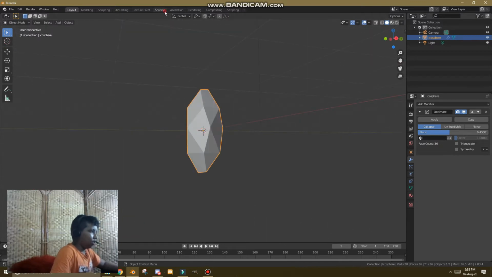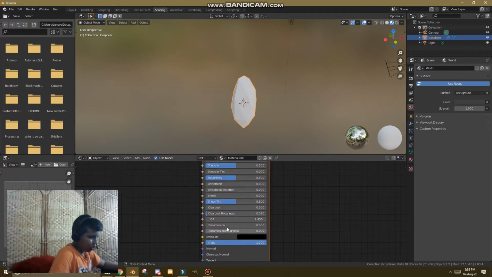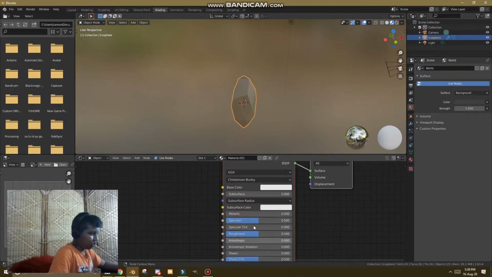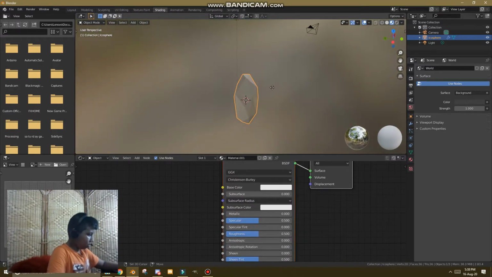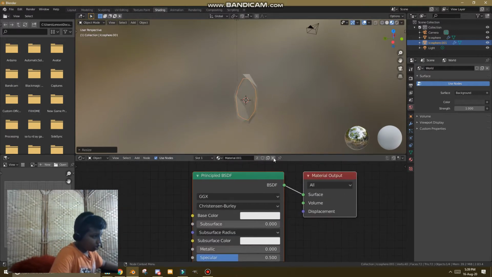So we've made the crystal. Now let's go to the shading tab, add a new material, put the transmission all the way up, and duplicate it, scale down, and add a new material.